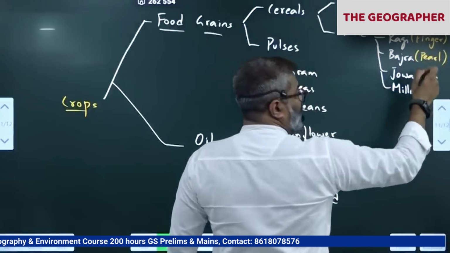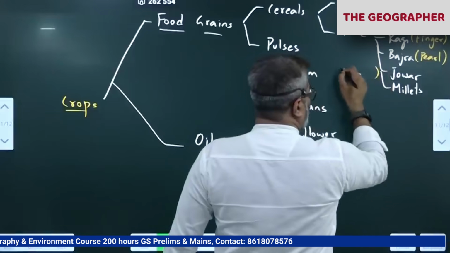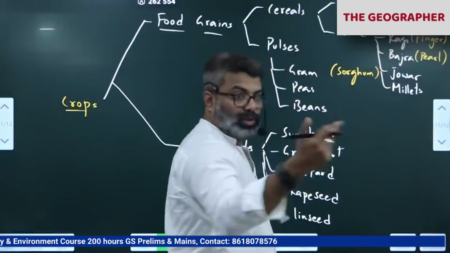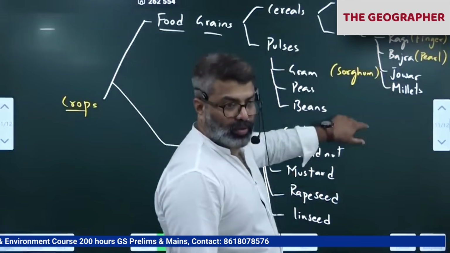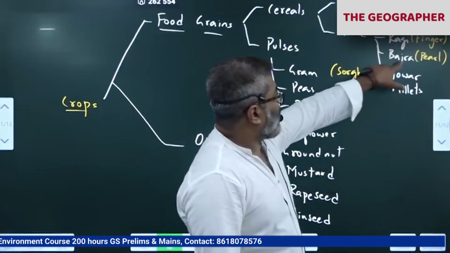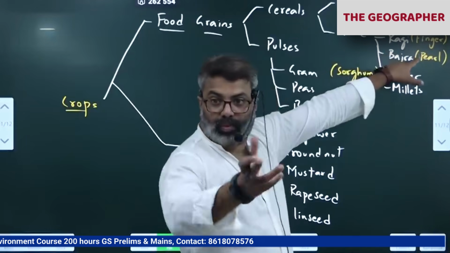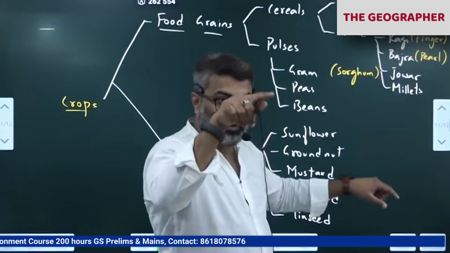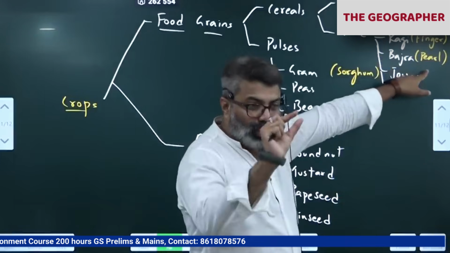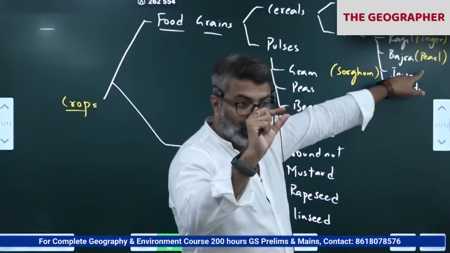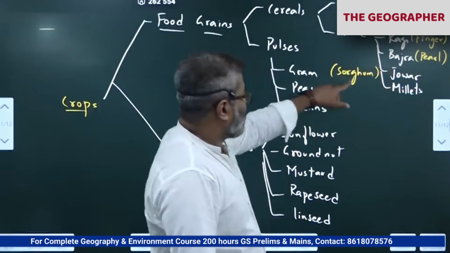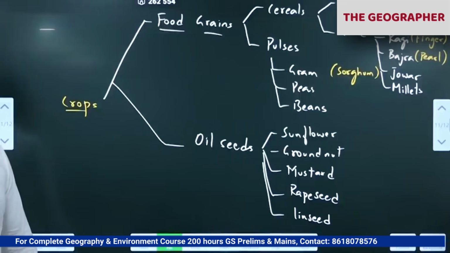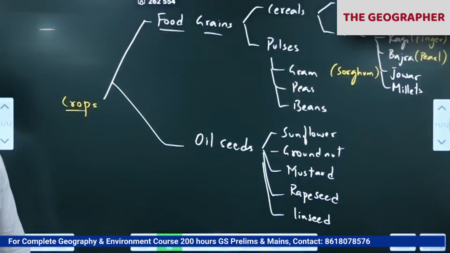Jowar is sorghum. I don't know the local names, but you should know them. They'll ask what is the other name. Ragi is finger millet because the ragi plant looks like fingers on top. Bajra looks like pearls, a hard pearl-like appearance. Jowar is sorghum. Other names they have asked.